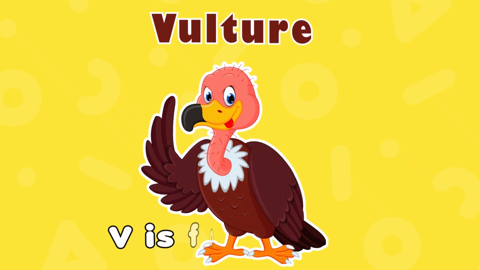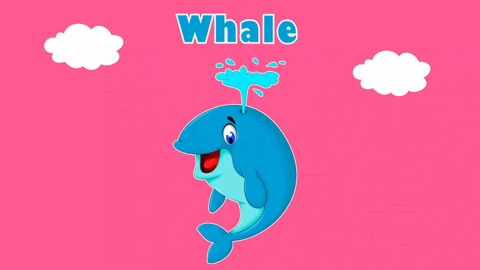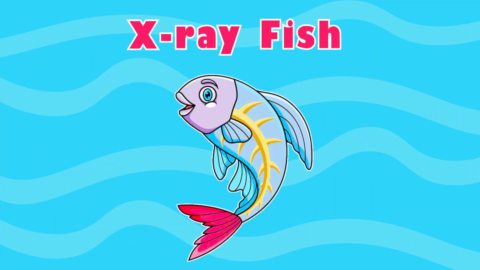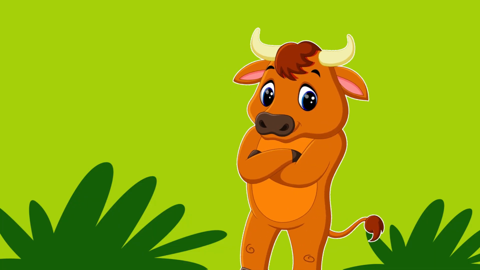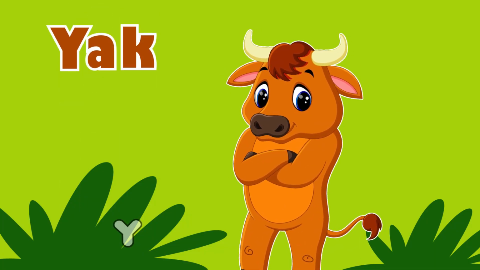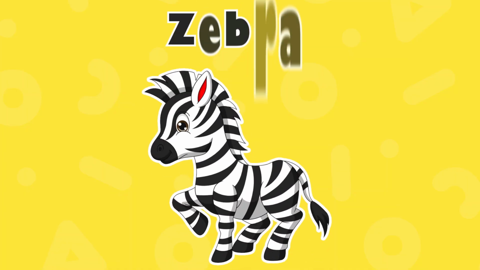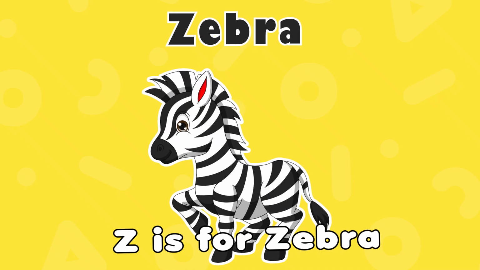Vulture, V is for vulture, whale, W is for whale, extrafish, X is for extrafish, Y is for yak, zebra, Z is for zebra.